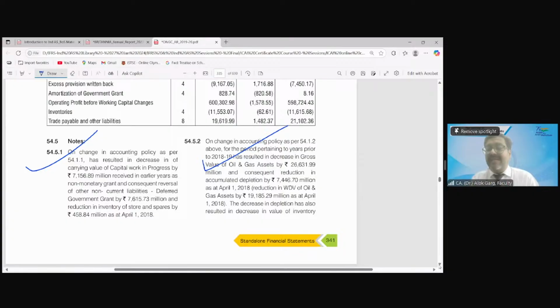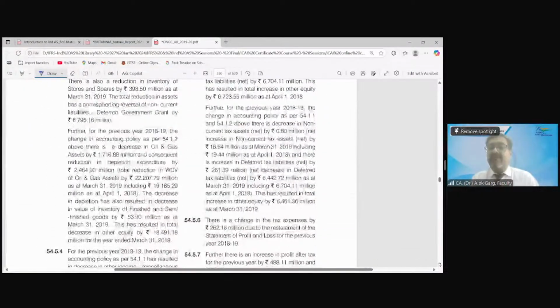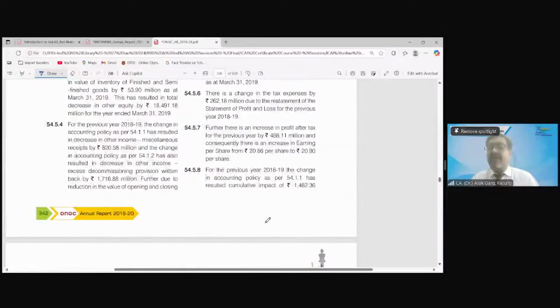So friends, in IGAAP, in accounting standards, whenever there is a correction of a prior period error, or whenever there is a change in accounting policy, the calculation was retrospective, but the application was prospective, right? मतलब कैलकुलेशन इम्पैक्ट तो पूरा कैलकुलेट होता था, बट उसकी एप्लीकेशन करंट ईयर में होती थी. But in Ind AS, the calculation as well as application is retrospective.